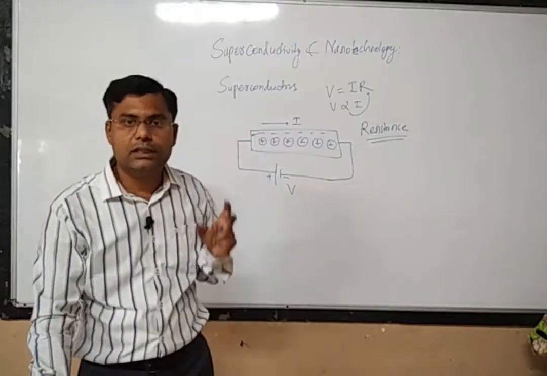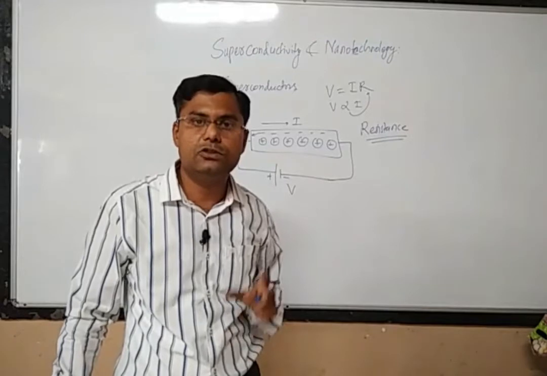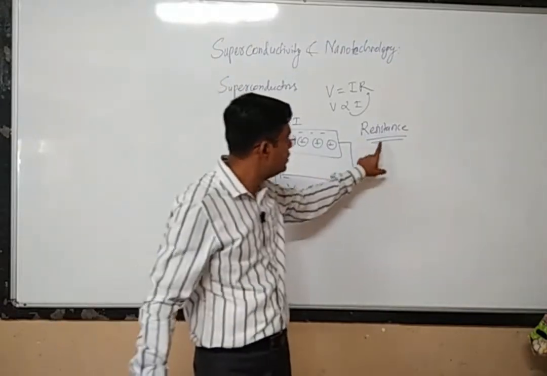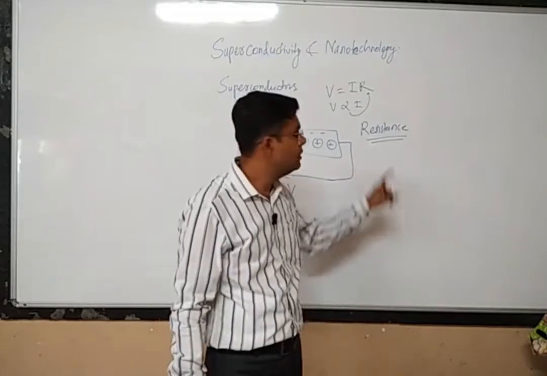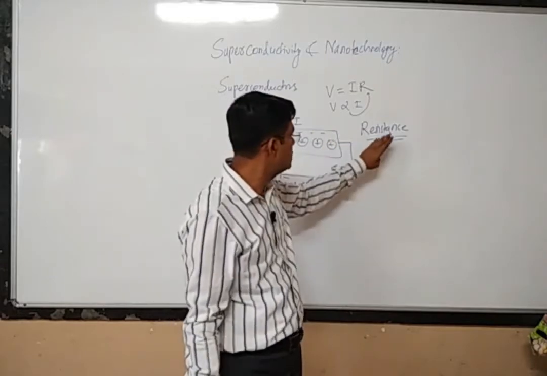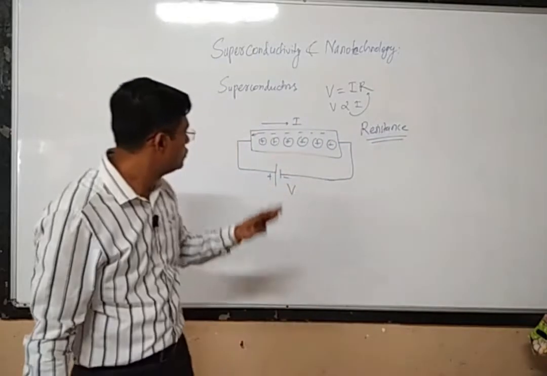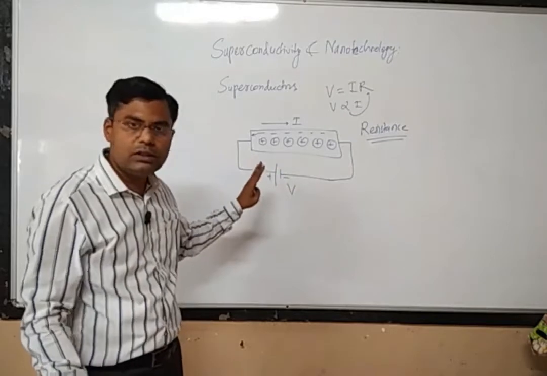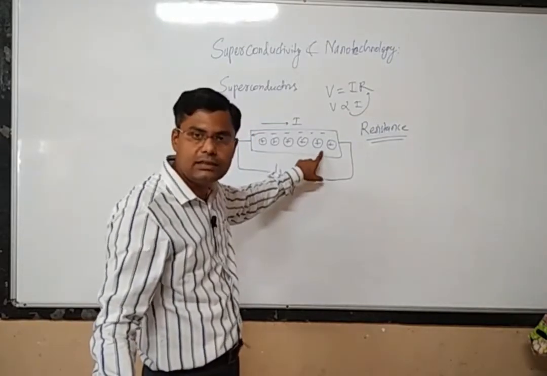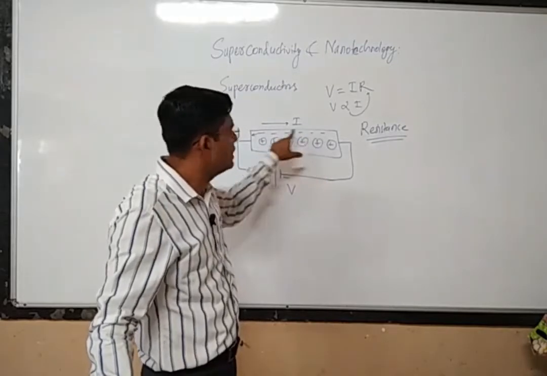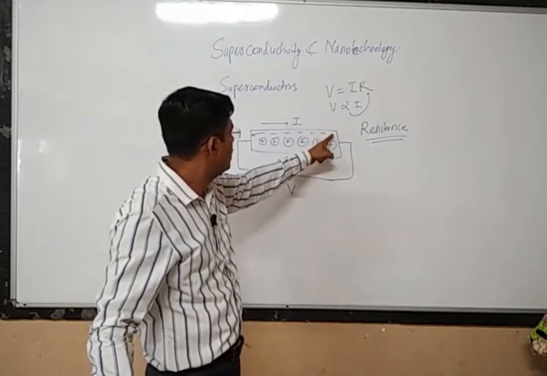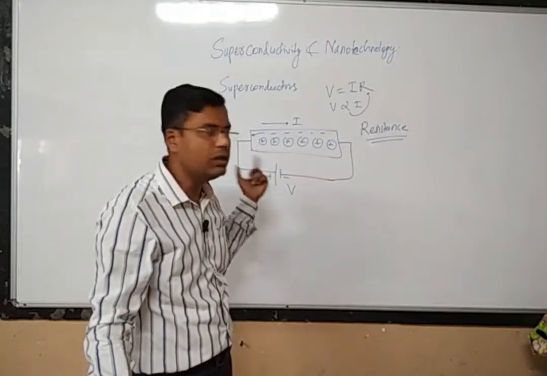Now, in order to understand the basic concept behind superconductors, it is essential to understand the origin of this resistance, and what the meaning of this resistance is. So let us focus on the origin of this resistance. You see the picture in front of you. We have a piece of metal in which there are many positive lattice ions that are fixed, and the electrons are nearly free. When we apply the electric field, the electrons are accelerated from one point to the other and there is a flow of electrical current.